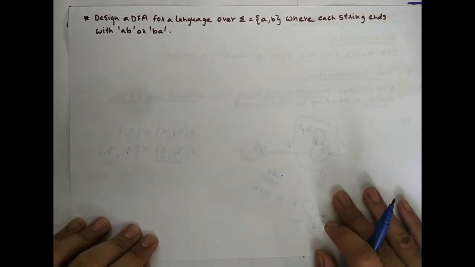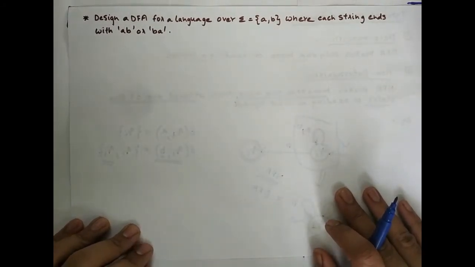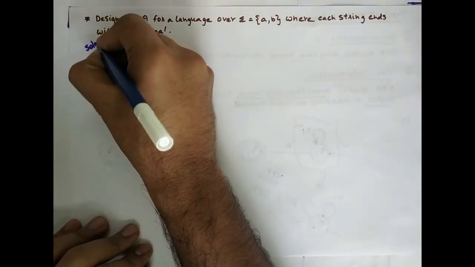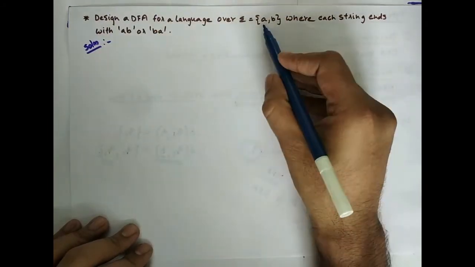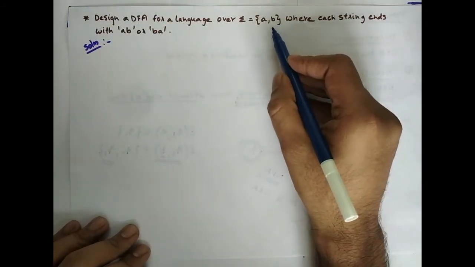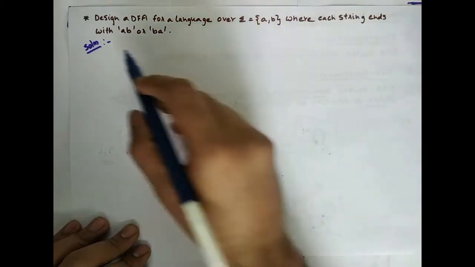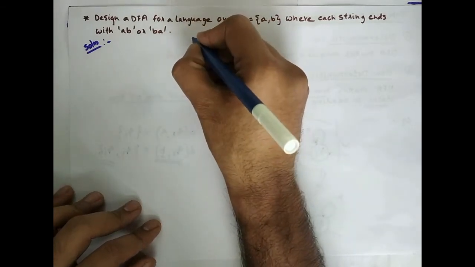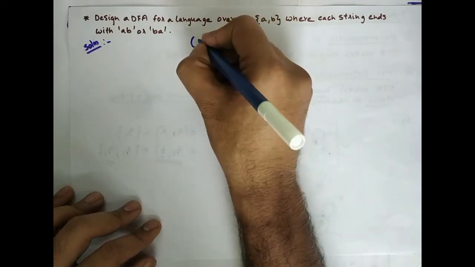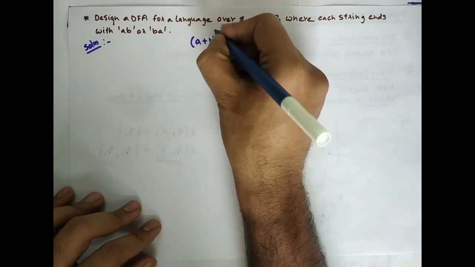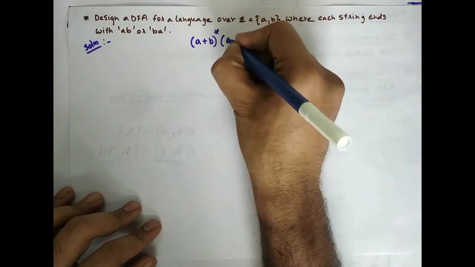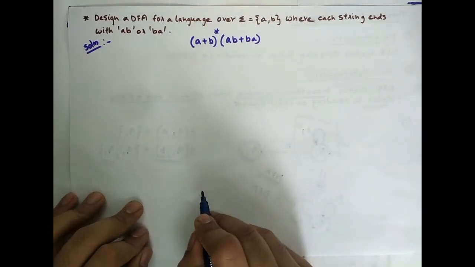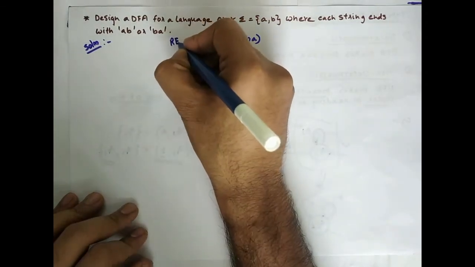Design a DFA for a language over sigma equal to A comma B, where each string ends with AB or BA. First of all, the language is over A comma B, that means the strings in the language will be formed from A and B, and each string should end with AB or BA. If you go for a regular expression of this, the first half of the string can be any combination of A and B, but the string should either end with AB or end with BA. So this is the regular expression for the given language.